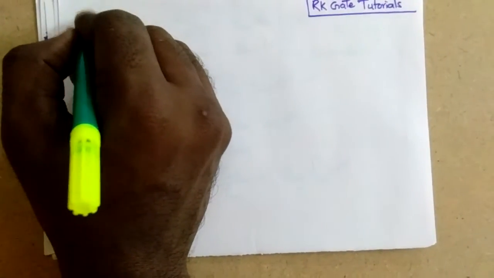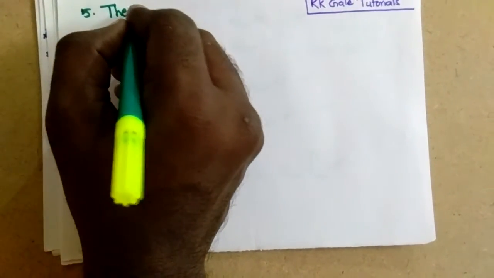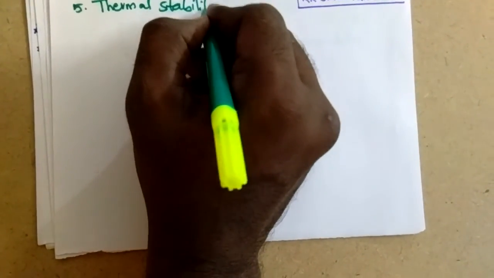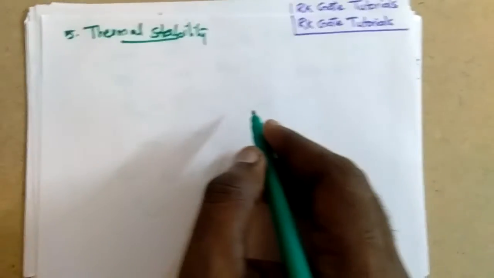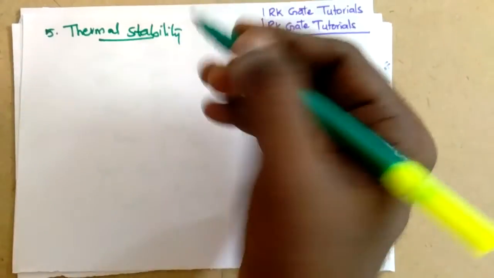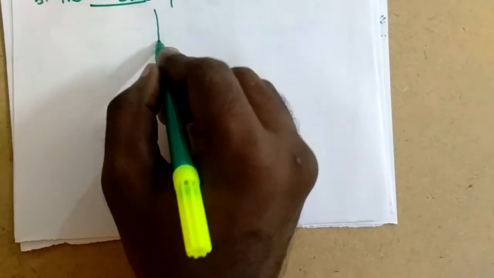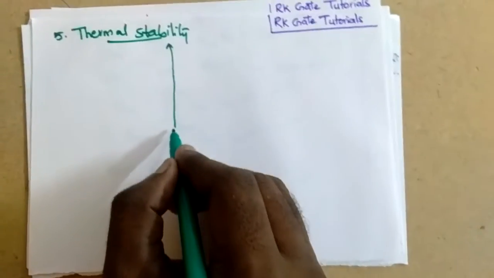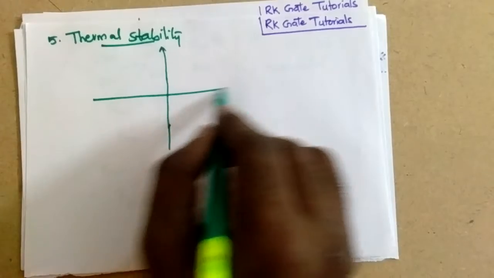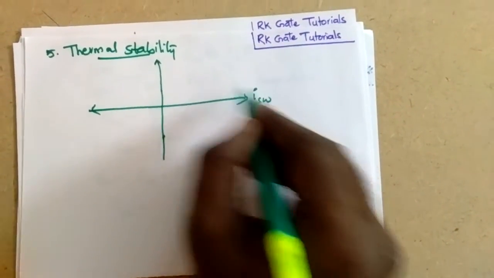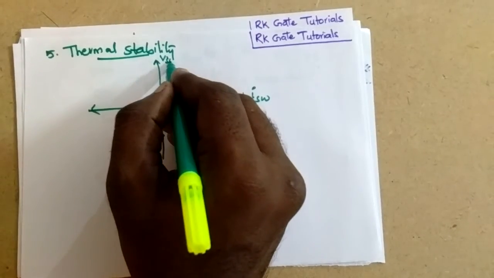Now let us discuss the last, the fifth one, that is thermal stability. An ideal switch is thermally stable for all conditions, but not the practical switch. So let us draw the characteristics here. This is the current across the switch, and this is the voltage across the switch.